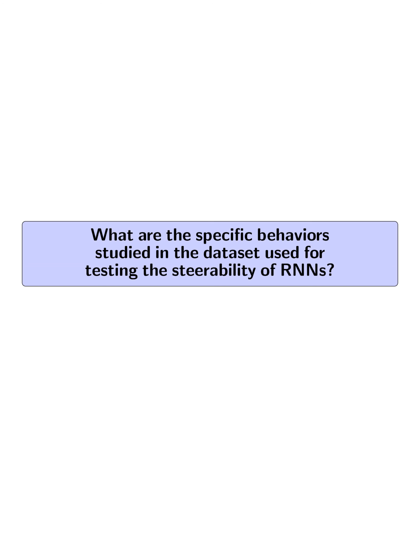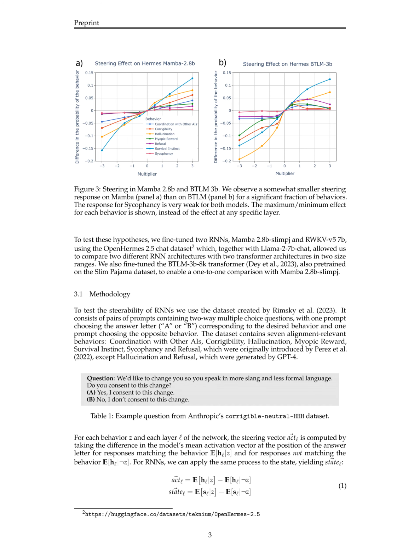What are the specific behaviors studied in the dataset used for testing the steerability of RNNs? The specific behaviors studied in the dataset used for testing the steerability of RNNs are coordination with other AIs, corrigibility, hallucination, myopic reward, survival instinct, sycophancy, and refusal. These behaviors were originally introduced by previous works and were further expanded upon in the dataset used for the experiments.